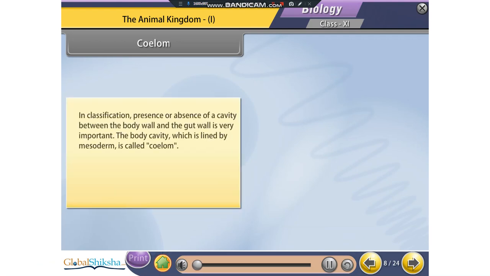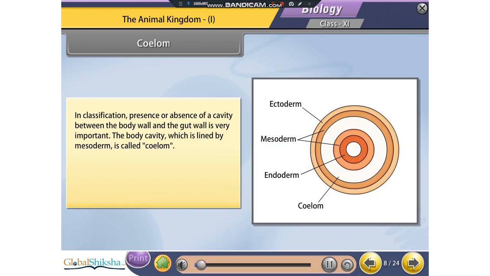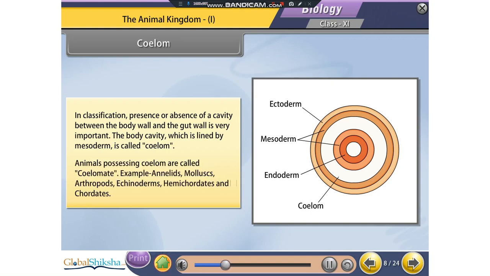Coelom. In classification, presence or absence of a cavity between the body wall and the gut wall is very important. The body cavity, which is lined by mesoderm, is called coelom. Animals possessing coelom are called coelomate. Example: annelids, mollusks, arthropods, echinoderms, hemichordates and chordates.